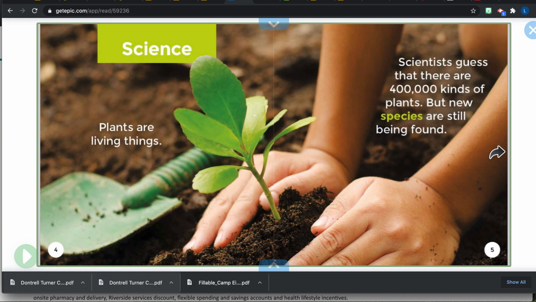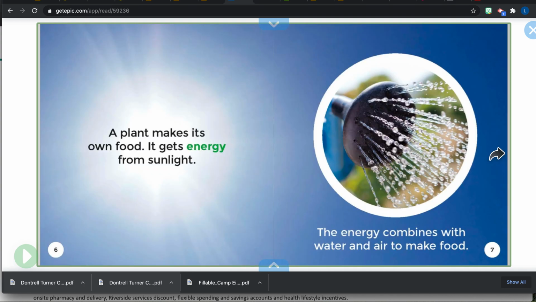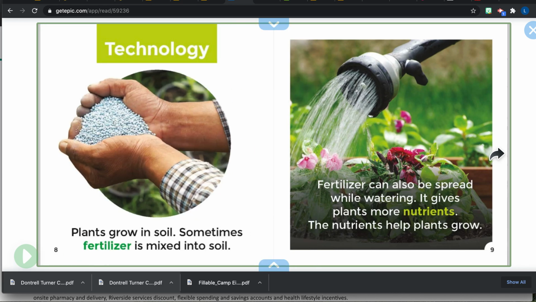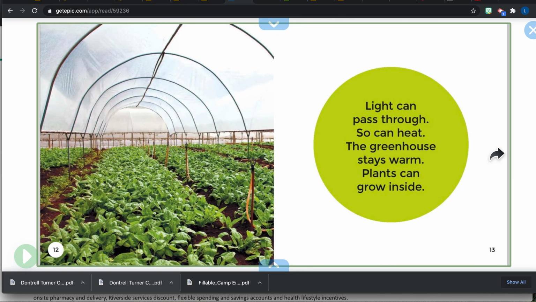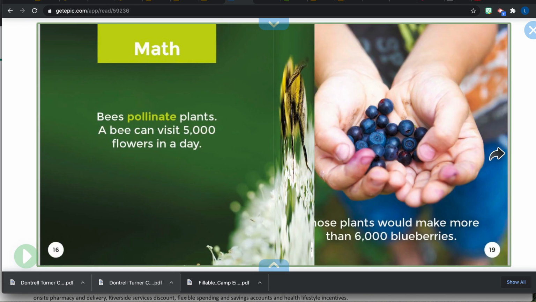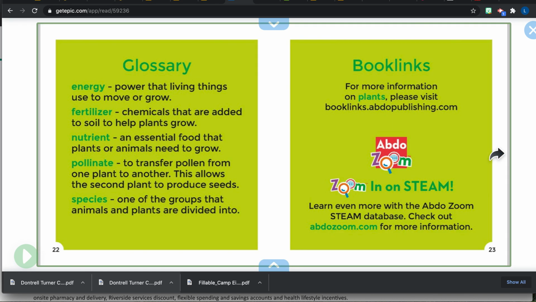And we also can find, where can we find the place in our nonfiction, because this is nonfiction, it is not fake, it is real. Where can we find a list of our keywords and their definition? It's found in the back of the book. What is that called? As I'm flipping, say it out loud. Begins with a G. The glossary. So the glossary has our keywords listed and then their definition as well. So we have energy, fertilizer, nutrient, pollinate, and species.